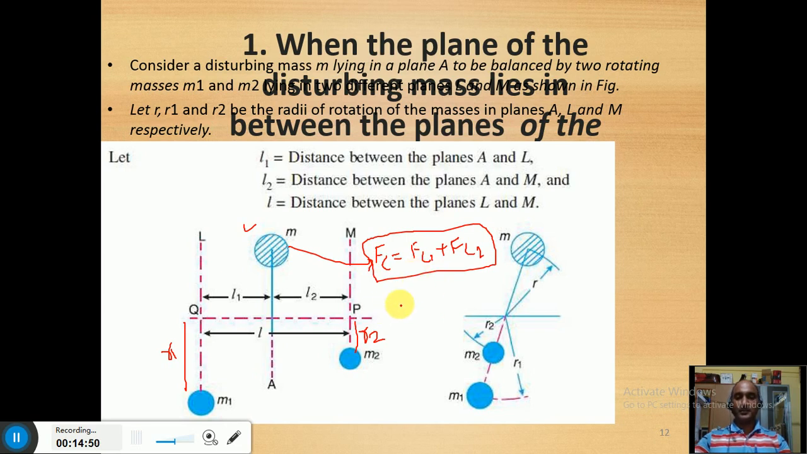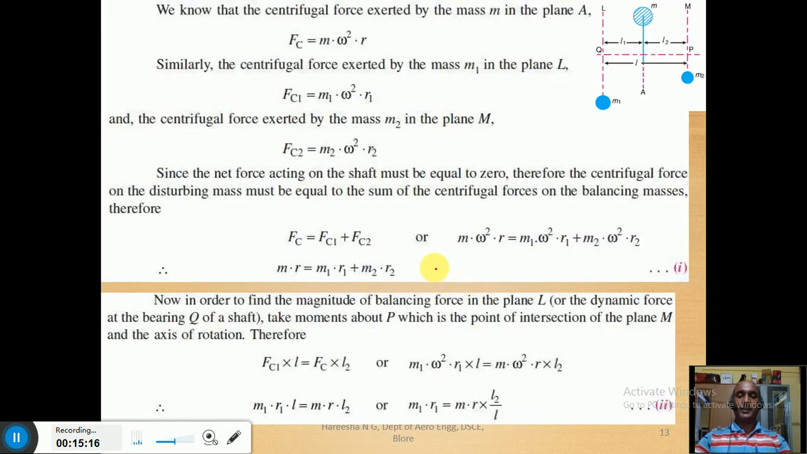So to do that, in this particular equation, if you put the values, m omega square r for this Fc, here it will be m1 omega square r1, and for Fc2, m2 omega square r2. Omega square is common to all, so it is taken common and cancelled. So m r must be equal to m1 r1 plus m2 r2. But here m1 and m2 are unknown, because r1 and r2 are also unknown.